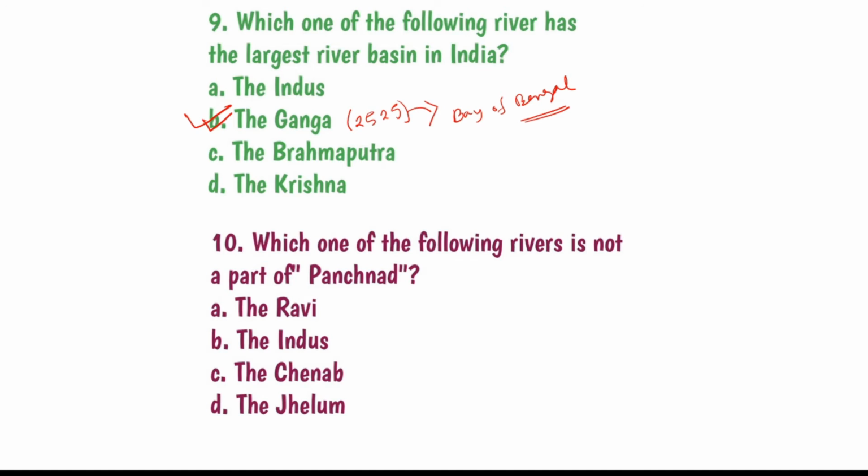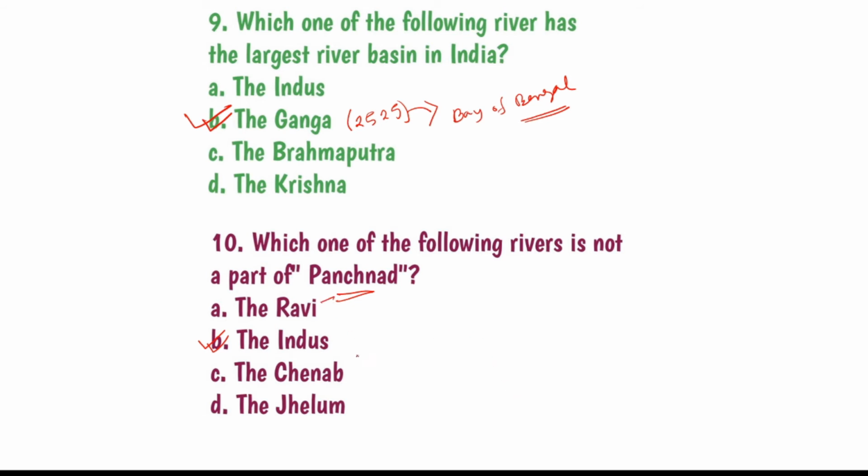Question number 10, which one of the following rivers is not a part of Panchnad? Panchnad, you know, is the five tributaries of the Indus. So the Indus is not a part of the Panchnad, but the five rivers which are the tributaries of the Indus are called Panchnad. So Indus is the answer.